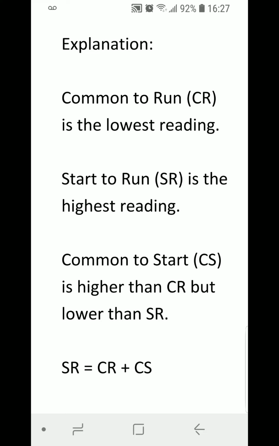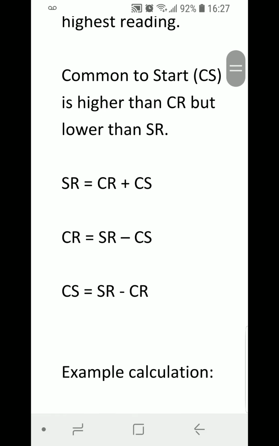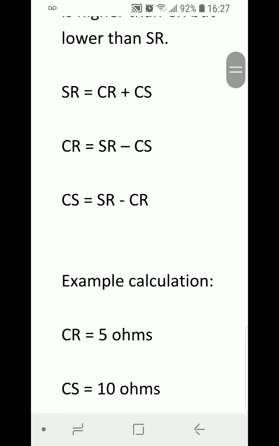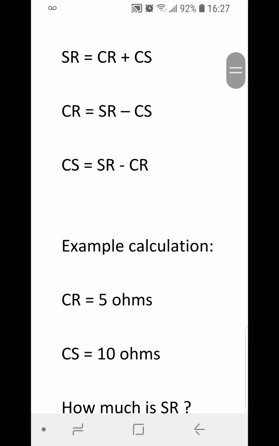And from that equation, we can also say CR is equal to SR minus CS, or CS is equal to SR minus CR, depending on what is given and what is unknown in the problem.